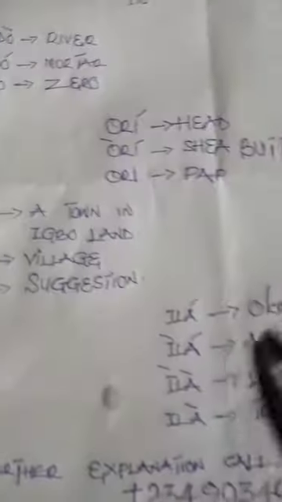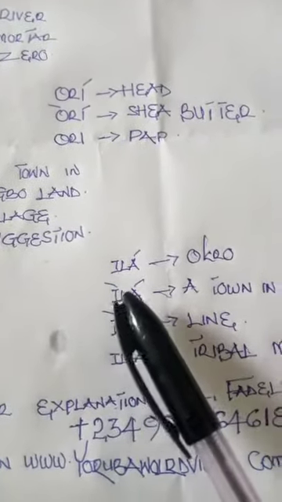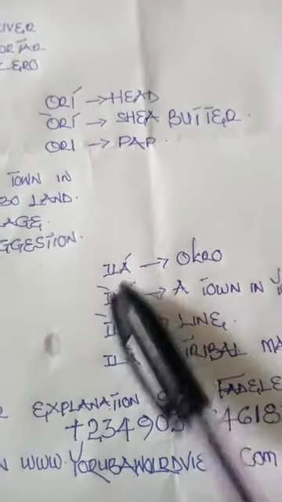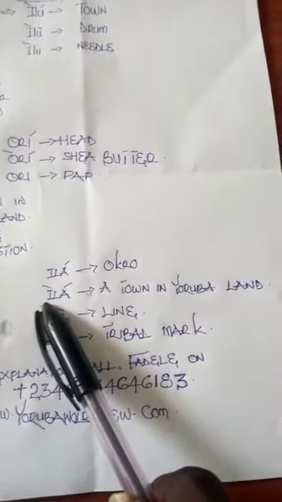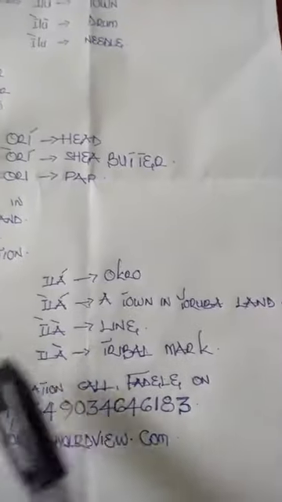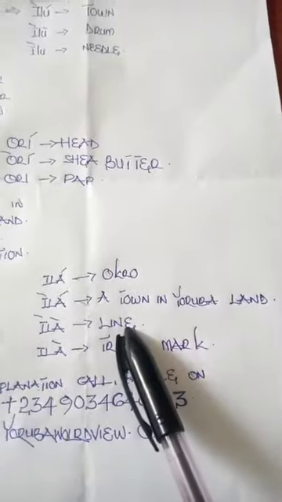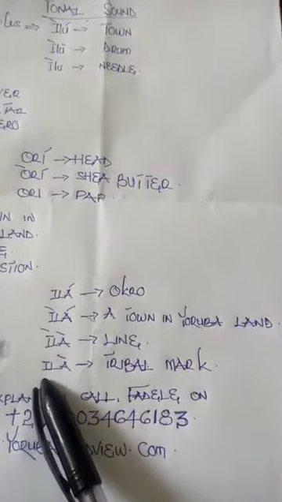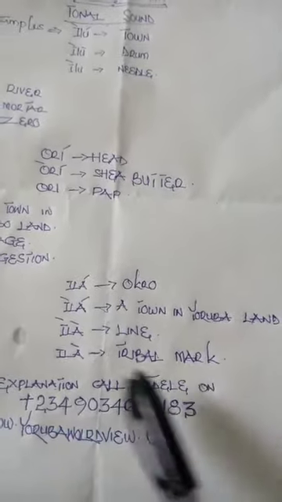Now let's take a good look at this. Here we have ila, that means okra. We still have under ila, that means a town in Yoruba land. We have under ila, which means a line. Here we have another ila, which means tribal mark.